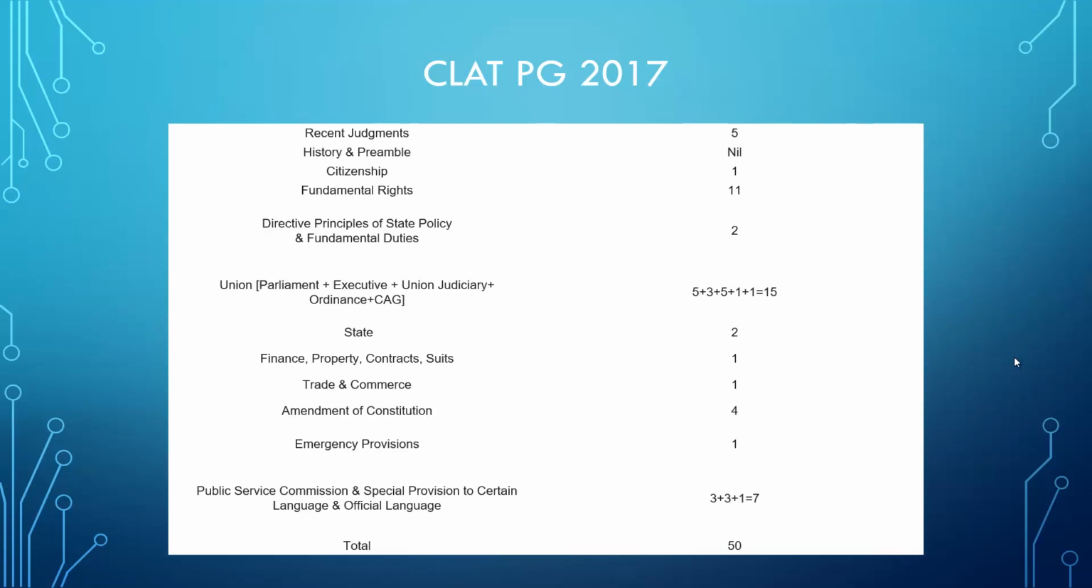What happened in 2017? When we analyze the 2017 question paper, it was like this. For the first time recent judgments came, and 5 questions were asked from recent judgments. And other than that, from State Executive and Union Executive, 15 questions were asked. 10 to 11 questions were asked from fundamental rights, and from amendment 4 questions were asked, and other portions like trade and commerce, emergency provisions, public service commission and special provisions shared 1 or 2 questions among each other, which were not so important. But the most important part that CLAT PG 2017 witnessed was the introduction of recent judgments. Now let's see what happened in 2018.